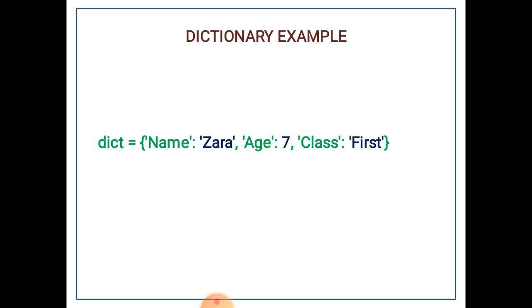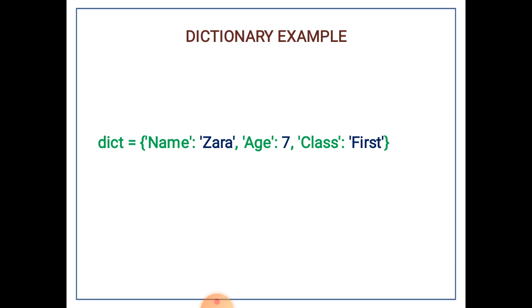Now we are taking an example of a dictionary. Here dict is equal to, we see a key. The name of the key is name, whereas the value is Zara. Next, separated by a comma, the name of the key is age and its value is 7. Next the name of the key is class, its value is first.